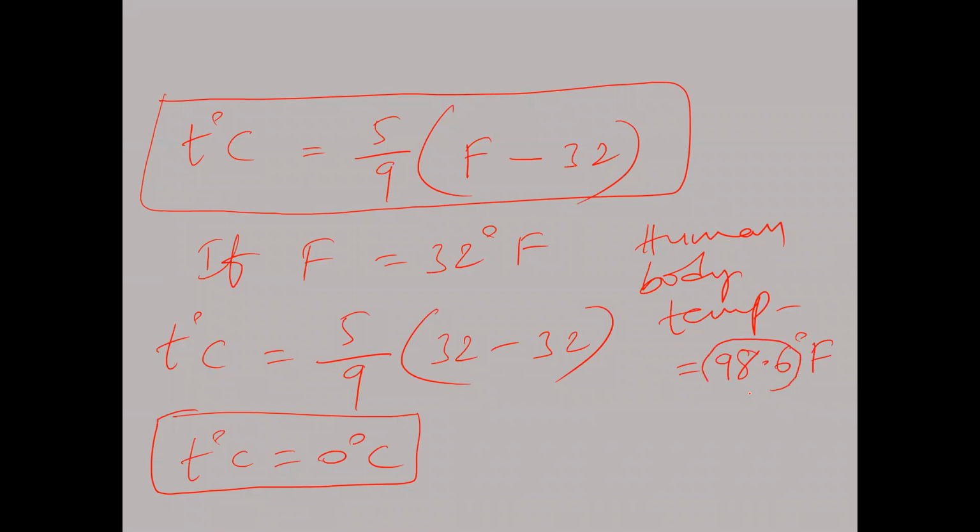Remember, it is 98.6 Fahrenheit, not degrees Celsius. We say we got a fever of 100 or 104; those are all in the Fahrenheit scale. So substitute the body temperature 98.6 in place of F: 98.6 minus 32, times 5/9, will give the body temperature on the centigrade scale.